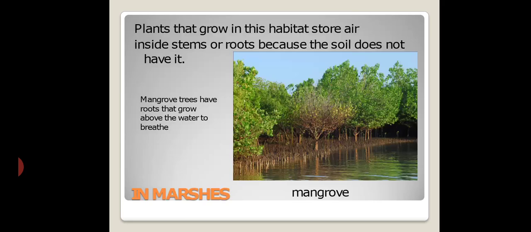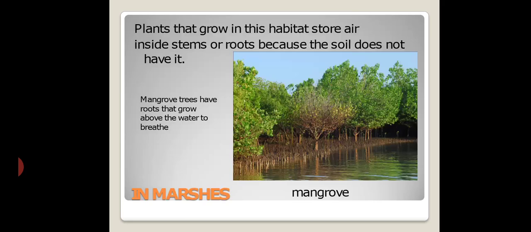Marshes have wet soil. Some parts of the soil may be covered by water. Marshes are found near rivers, lakes and seas. Plants that grow in this habitat store air inside the stems or roots because the soil does not have it.